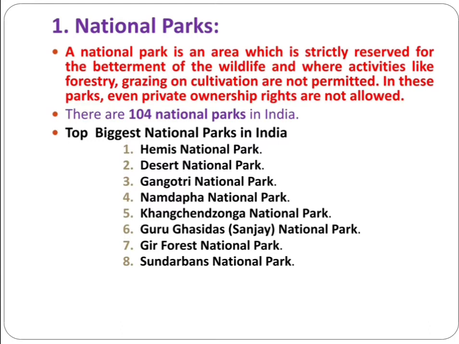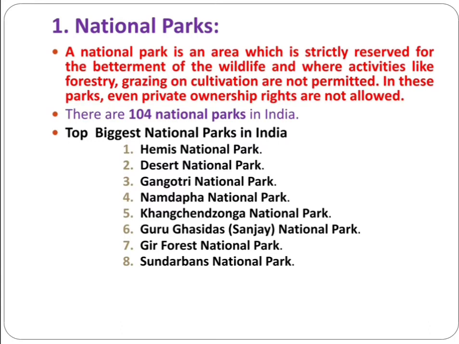A national park is an area which is strictly reserved for the betterment of the wildlife and where activities like forestry, grazing and cultivation are not permitted. That means a total ban is given to such activities in a national park. In this park, even private ownership rights are not allowed. That is, it is protected by the government.